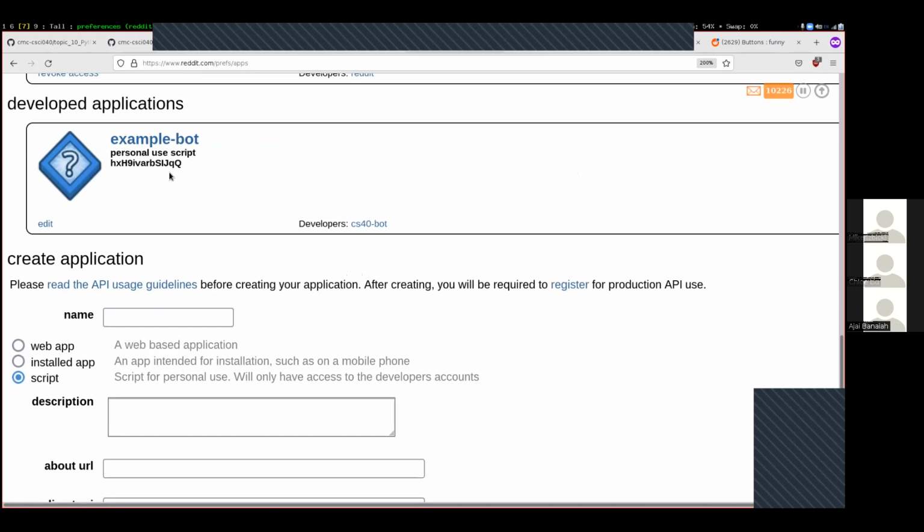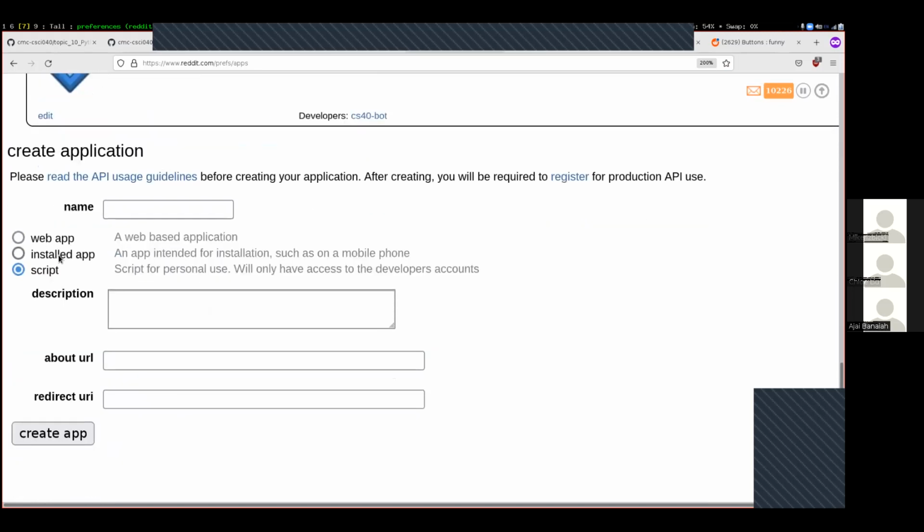Your account is going to have both a username and a password, the things that humans use, but then it will have some randomly generated secret information that will be things that your bot will use. These web apps and installed apps are things like if you had a Reddit front end on your phone, like the official Reddit one, or I think there's other ones as well. Those are for developing that sort of thing. A script is specifically for creating a program that's associated with one particular account.